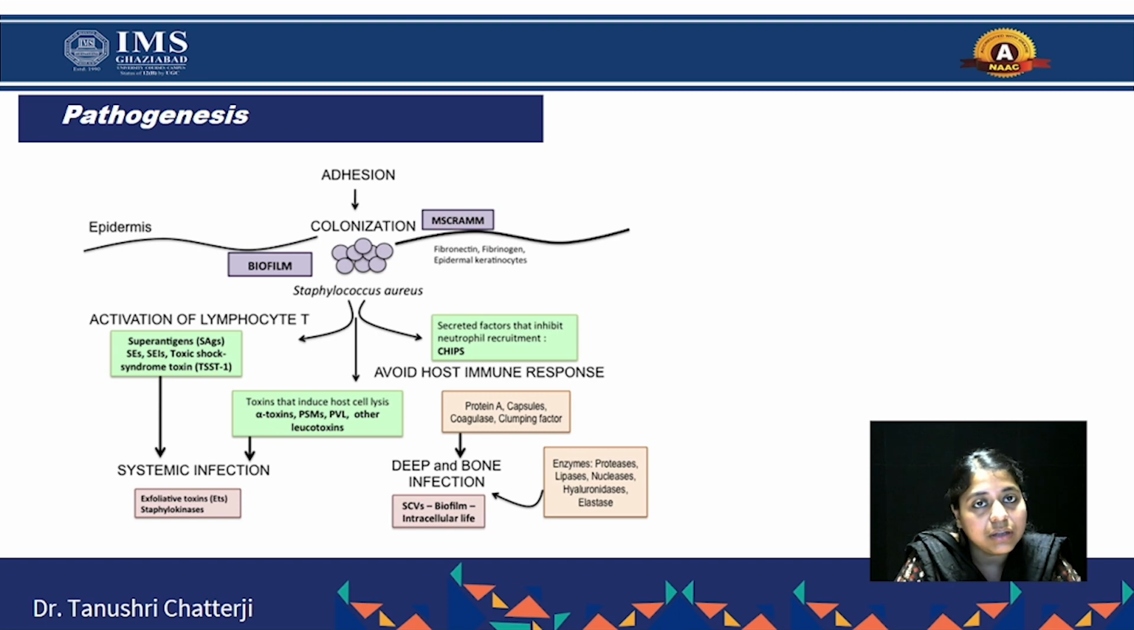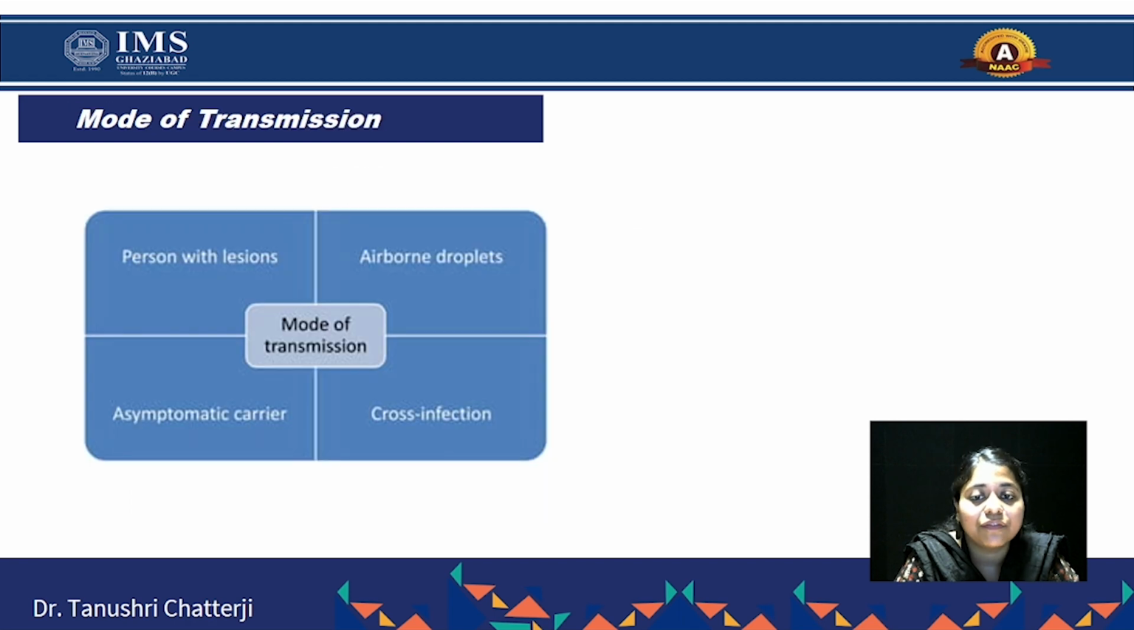So how does it move on? There is adhesion. The bacteria adhere or attach to the cell surface. Once it enters the cell surface, it colonizes. Then it invades different tissues and cells, and finally it enters the bone or the blood cells and causes a systemic infection.